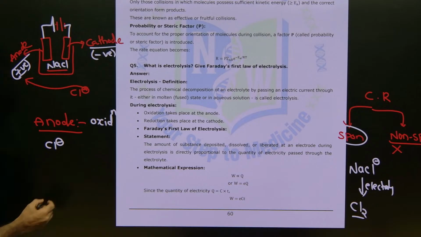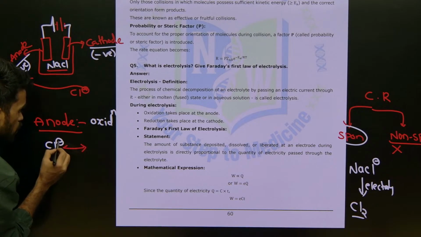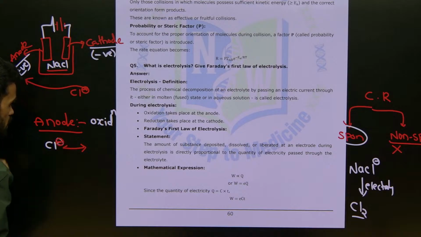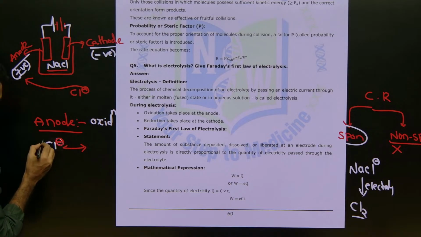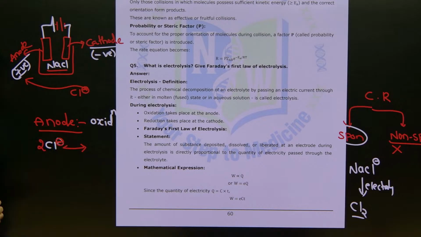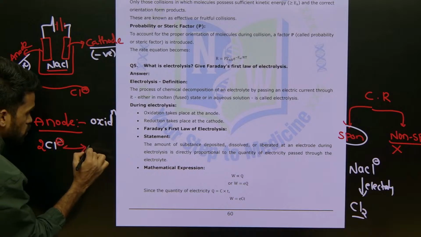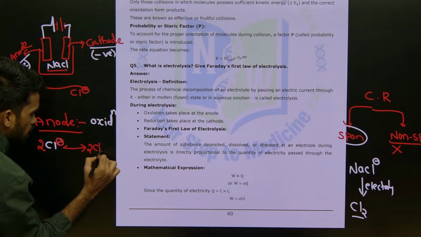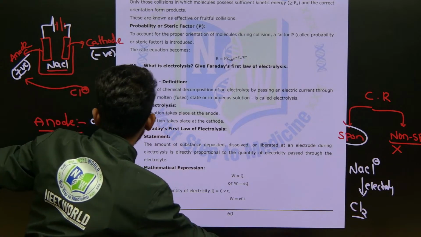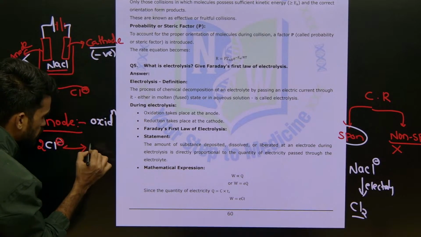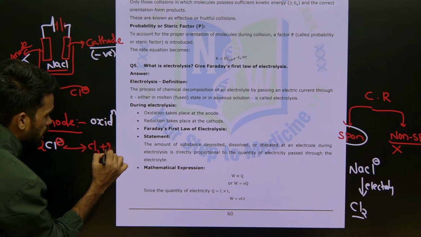What do we mean by oxidation? Removal of electrons. How much charge are you seeing here? -1. If I take one chloride ion, that will be -1. So here I am taking two chloride ions. Now I am just removing the electrons, so it gives Cl2 gas plus 2 electrons. So it will become Cl2, and 2 electrons will be released.